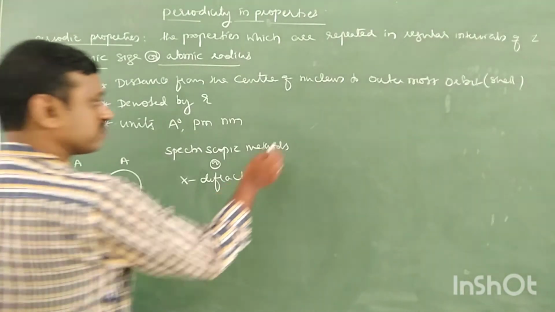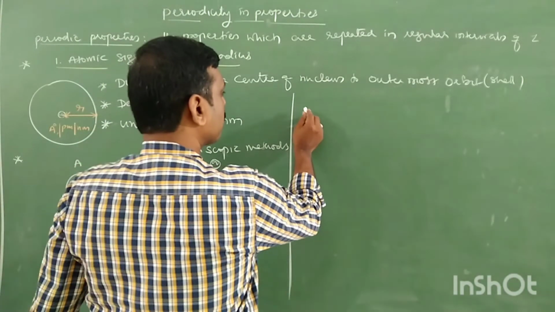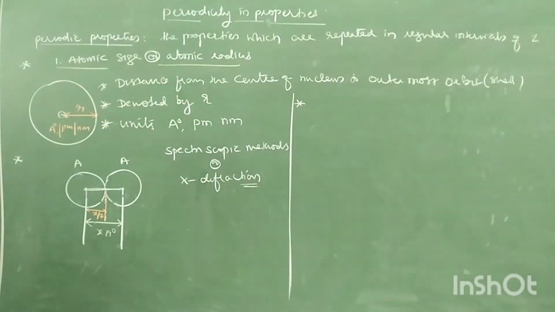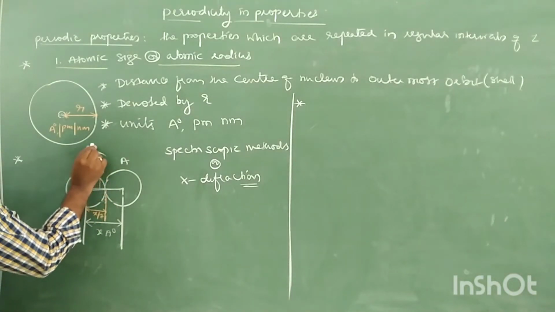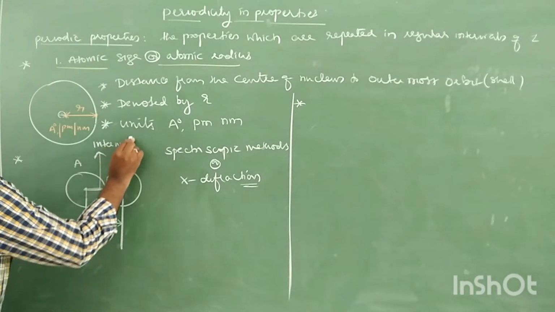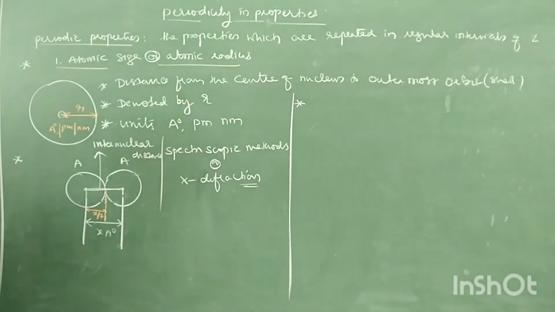So therefore, write down: it is difficult to calculate the atomic size directly, but internuclear distance can be calculated. This is called internuclear distance, and it can be calculated by spectroscopic methods or X-ray diffractions.